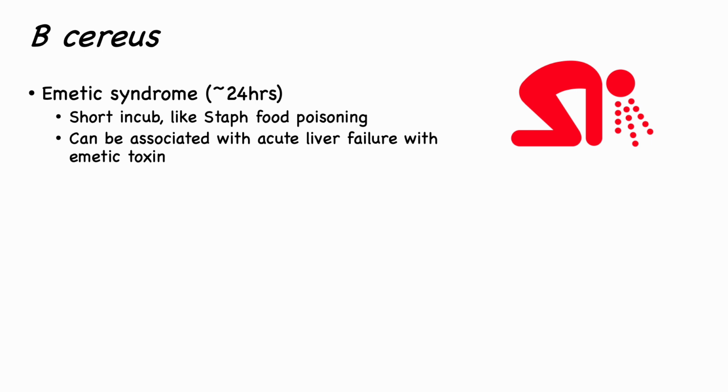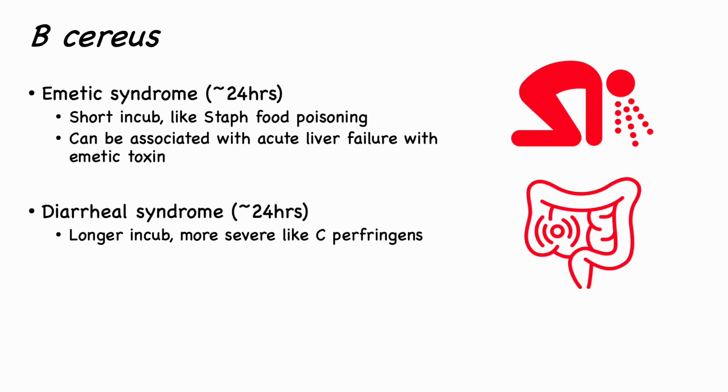It's most similar to Staph aureus food poisoning, but if the patient has a significant load of the emetic toxin that causes this, the syndrome can lead to acute liver failure. The second syndrome is the diarrheal syndrome. It's very similar, but it has a longer incubation period and looks more similar to Clostridium perfringens acute GI disease.